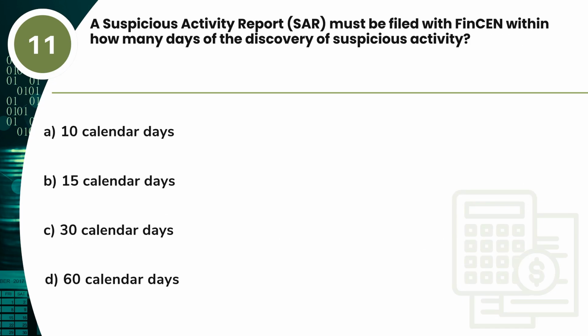Question 11. A suspicious activity report, SAR, must be filed with FINRA within how many days of the discovery of suspicious activity? A. 10 calendar days. B. 15 calendar days. C. 30 calendar days. D. 60 calendar days.